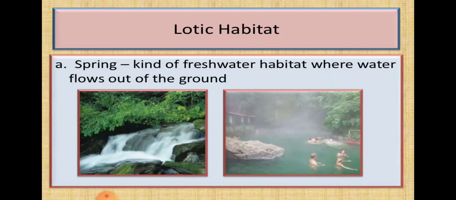Then coming to the lotic ecosystem, the running water body. The water cannot stand in one place; the water is flowing continuously, like a river and all, spring and all. So here the first one is a spring. A spring is one kind of freshwater habitat, especially a lotic habitat, where the water flows out of the ground.